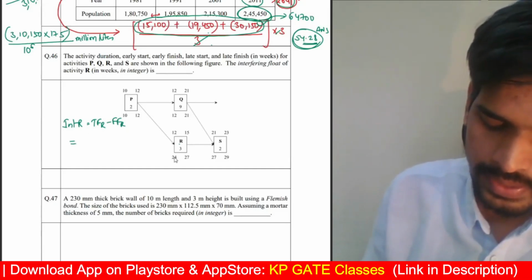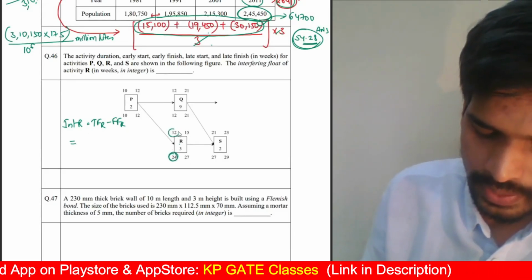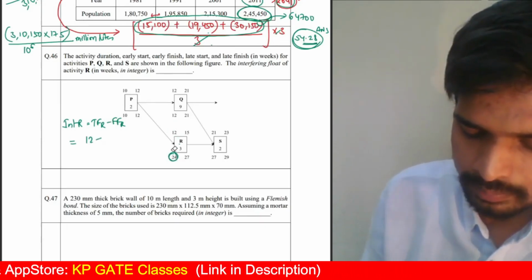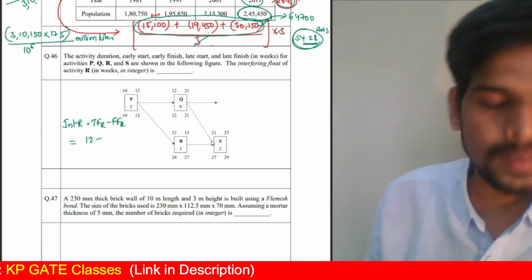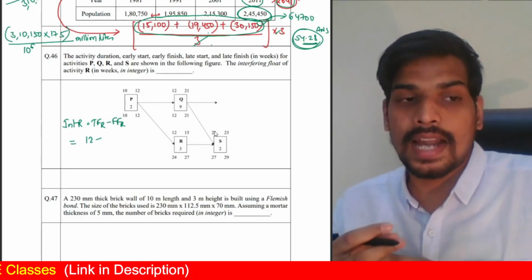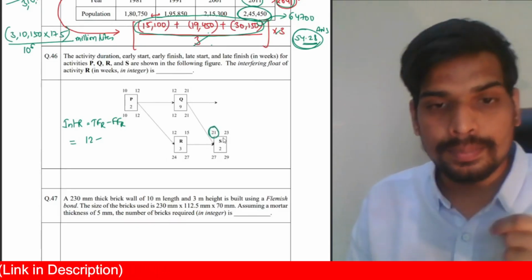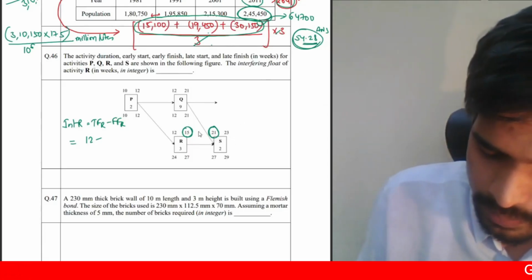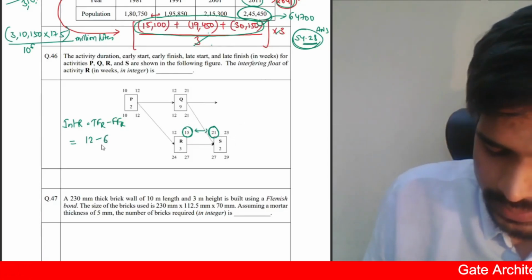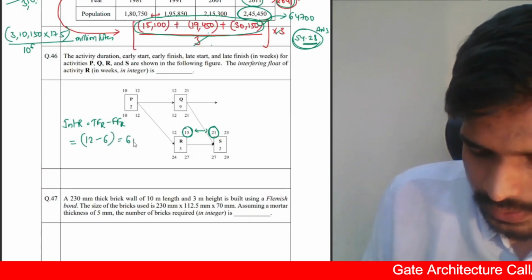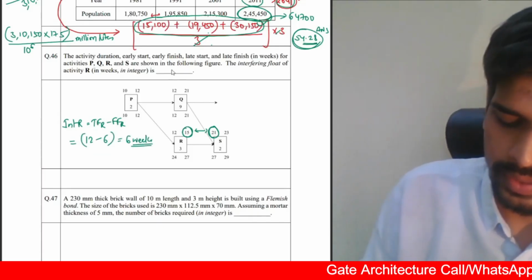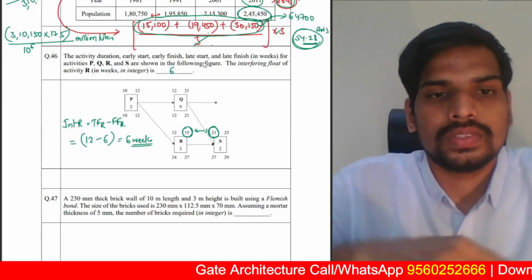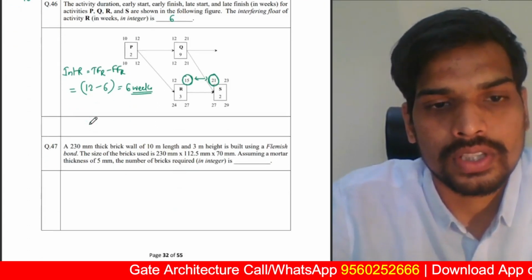What is total float of R? Just subtract 24 minus 12. This minus this. 24 minus 12 will give you 12. That is total float of R. Coming to free float. Free float is basically the next subsequent activity, successor activity will start at its early start and the present activity will finish at its late finish. That's how you can calculate free float. So 21 minus 15. That will give you 6 weeks. 12 minus 6, that is 6 weeks. That's the answer for interfering float. Sorry, total float minus free float. That is 6 weeks. Pretty much simple, direct question. Next one.